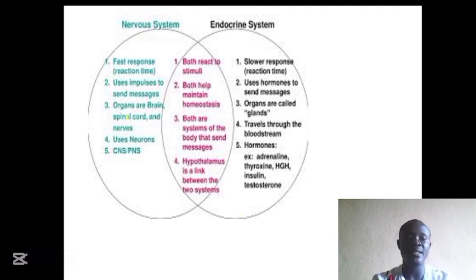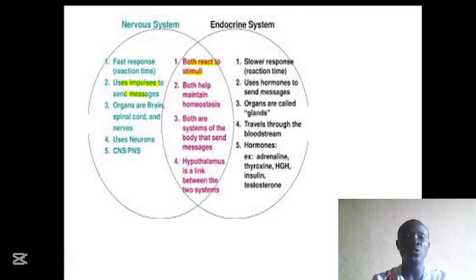The nervous system uses what we call electrical impulses to send messages. Based on the first difference that we have discussed, we have one similarity that they share in common. That means both react to stimuli.